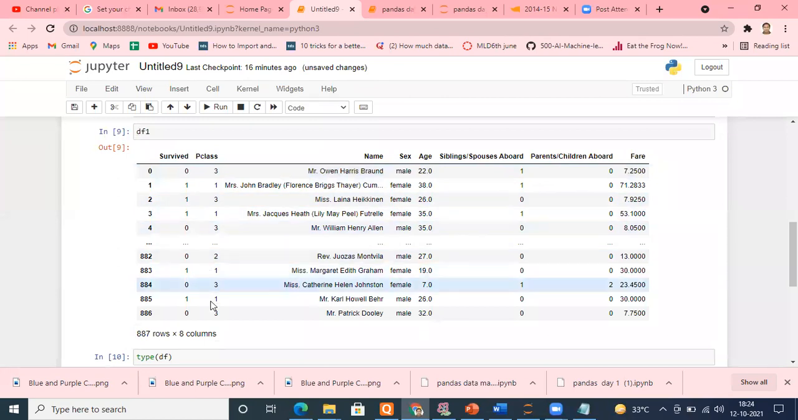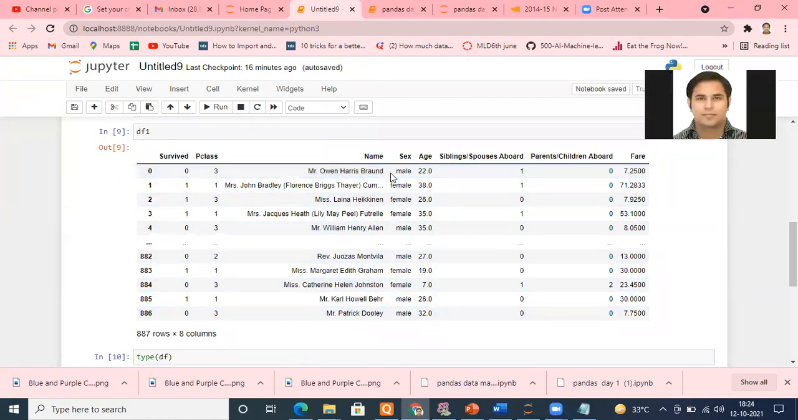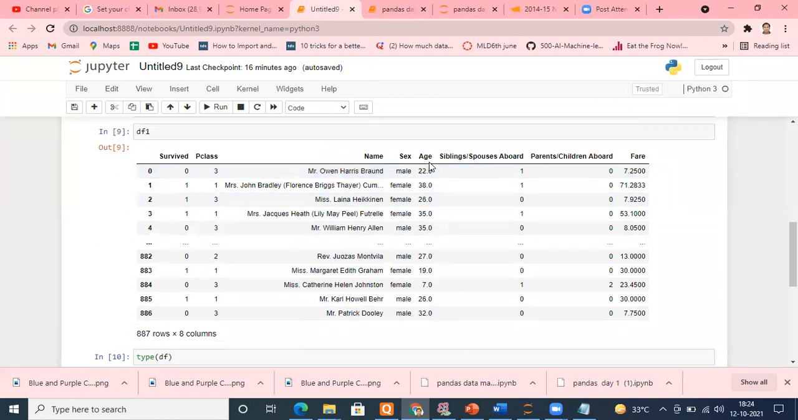Pclass will be one series data structure. Name will be one series data structure. Gender, Sex will be another. Age will be another. Siblings will be another. Parents, children will be another series. So if we consider column-wise, the individual columns will be known as series.